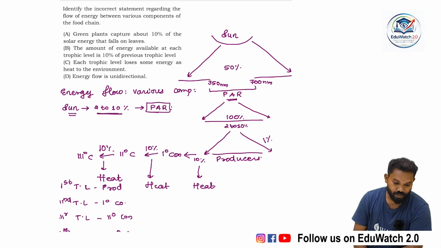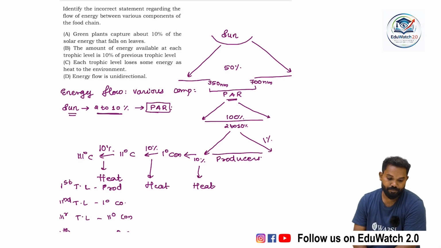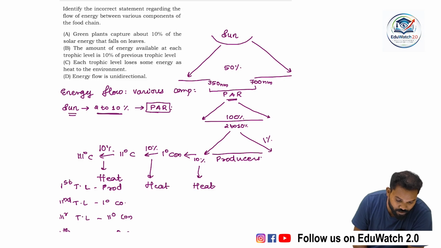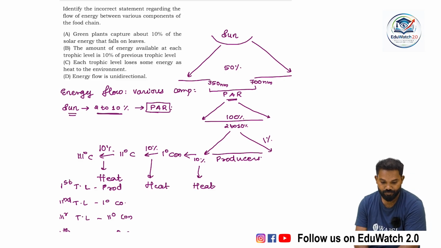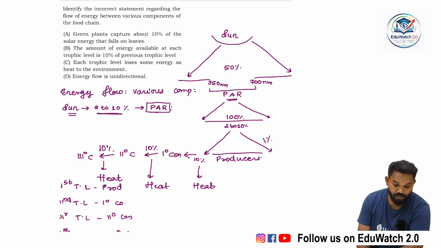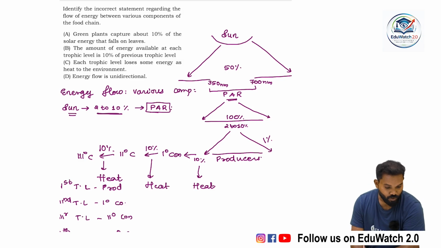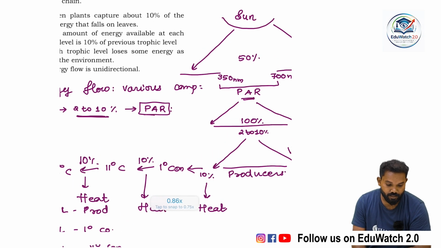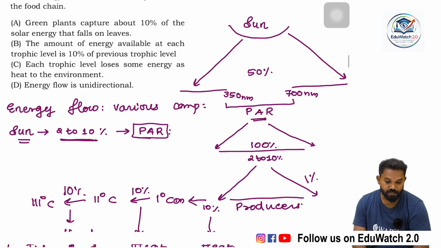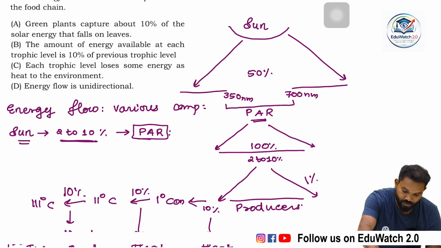But here the question is, which one is the incorrect statement? Green plants capture about 10% of the solar energy that falls on leaves. No, no, no. Green plants capture only 1% of the solar energy that falls on the leaves.